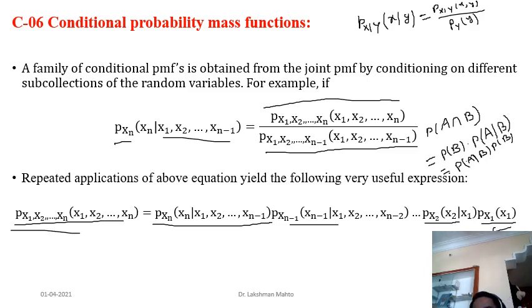It is a very interesting approach, just one application of the multiplication rule or conditional probability mass function. So that is the story of today's lecture. Other things we will discuss in the next class: the mean vector, the covariance vector, and how we can transform one random vector to another random vector. When we do transformation, we have to recall the Jacobian for two-dimensional, three-dimensional, four-dimensional transformations. Till now, in derived distributions, I had talked about the Jacobian in one dimension. From the next class onward, we'll discuss the Jacobian in two-dimensional, three-dimensional, four-dimensional cases.